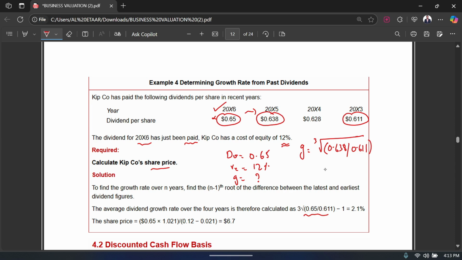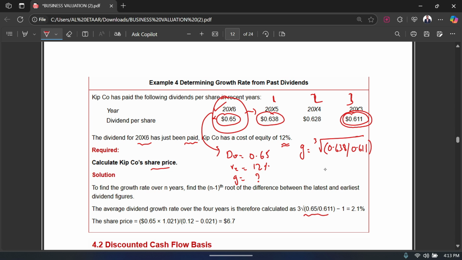Why are you going to take the cube root of that? Because these are 3 years. 1, 2, 3. These are 3 years. Ignoring this one, because we have already taken that as D naught. Okay. So what we did again, we took our second most recent dividend, divided it by the earliest dividend. Okay. And then we took a cube root of the entire fraction.